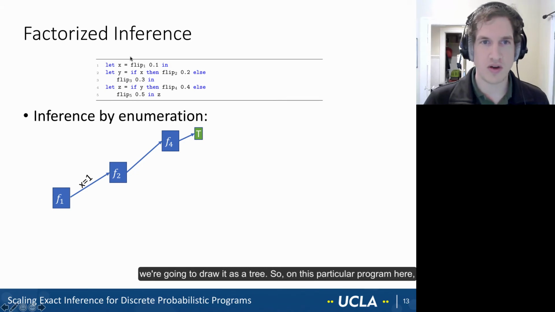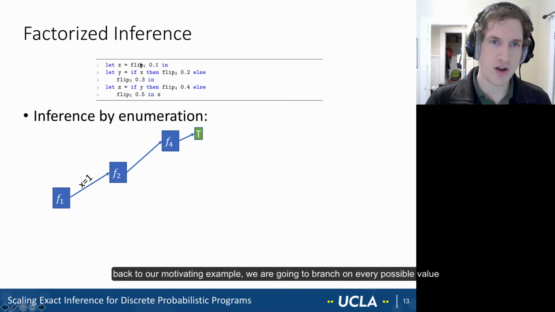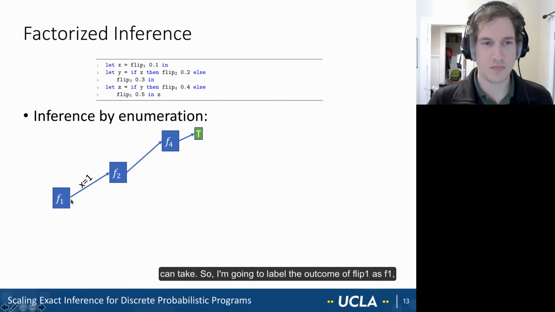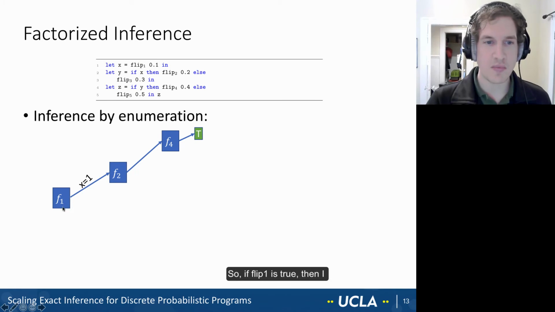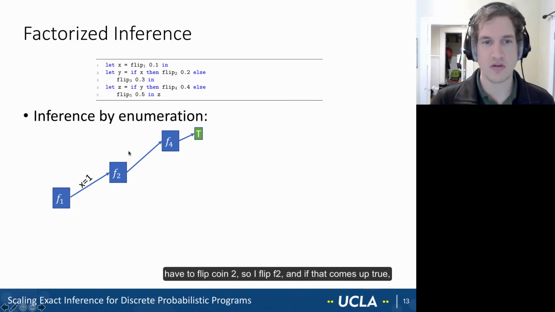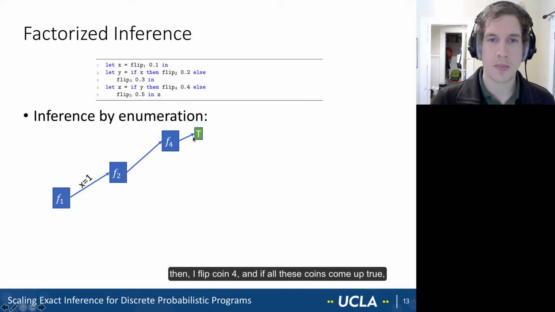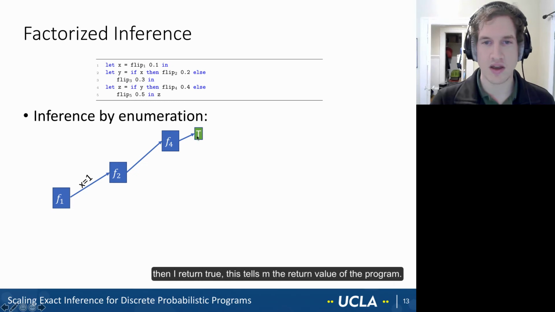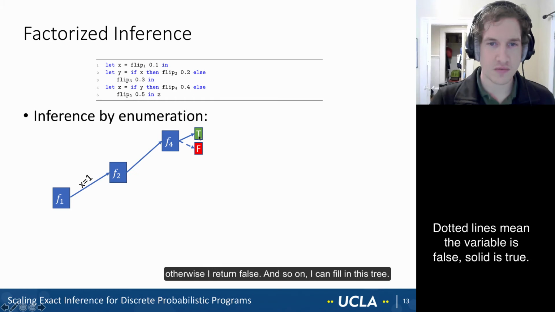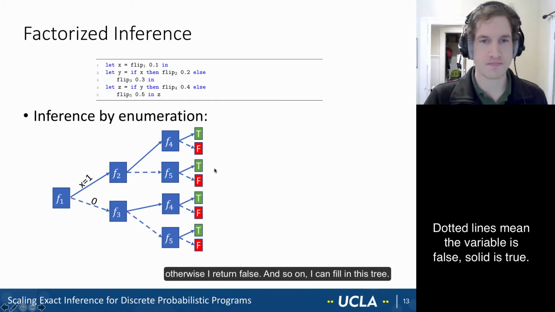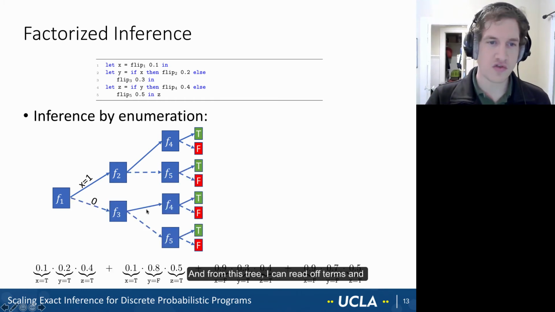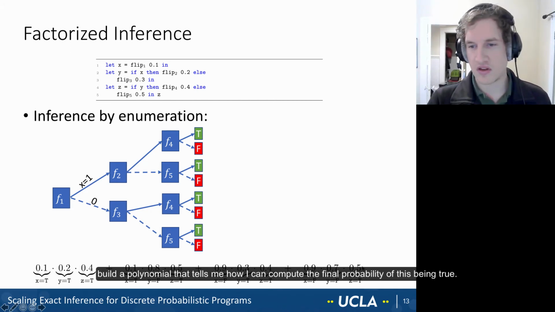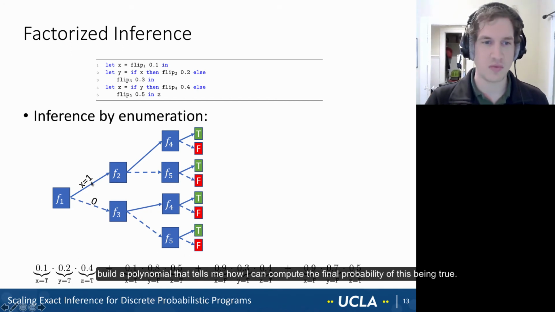On this particular program, back to our motivating example, we're going to branch on every possible value the flip can take. I'm going to label the outcome of flip 1 as F1. If flip 1 is true, then I have to flip coin 2. So I flip F2. If that comes up true, then I flip coin 4. And if all these coins come up true, then I return true. This tells me the return value of the program. Otherwise, I return false. And so on, I can fill in this tree. From this tree, I can read off terms in a polynomial that tells me how I can compute the final probability of this being true.